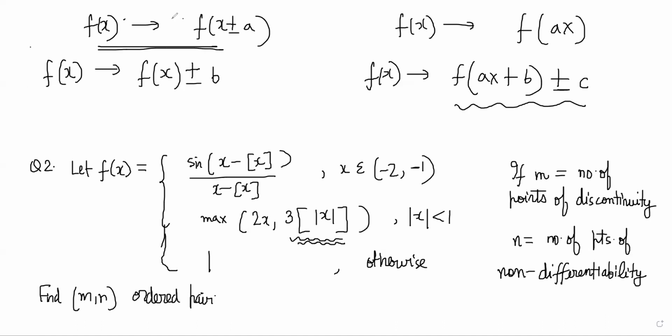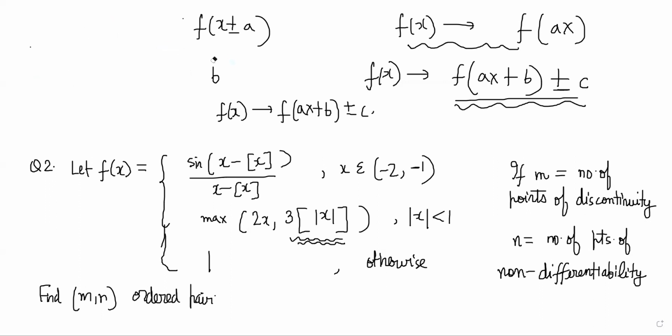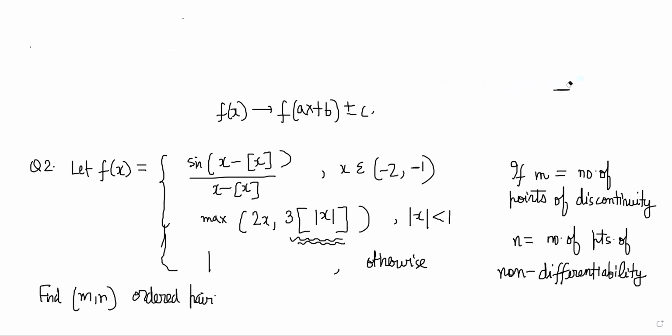This is a left or a right shift. This is an expansion or contraction, right? So this is a vertical shift, a vertical up or down lifting of the graph, right? Yes sir. And for this you have to do it in a step-by-step manner. You cannot do it in one step, right? Yes. Suppose I have to go from f of x to f of ax plus b plus minus c. How do I do that? I will start with simple things. First, from f of x, I will rewrite f of ax plus b like this.